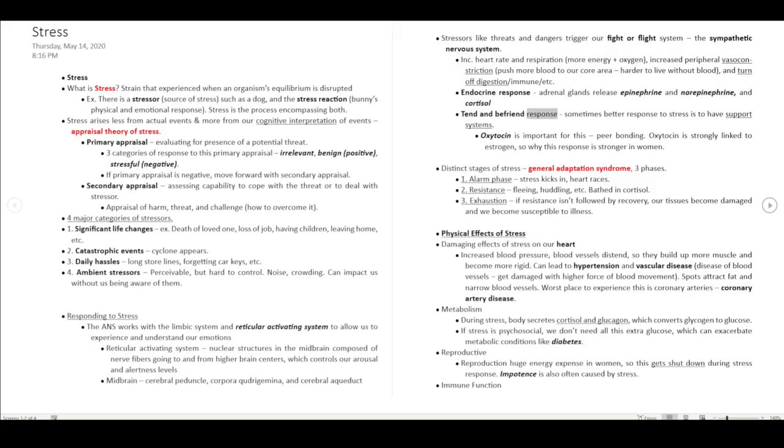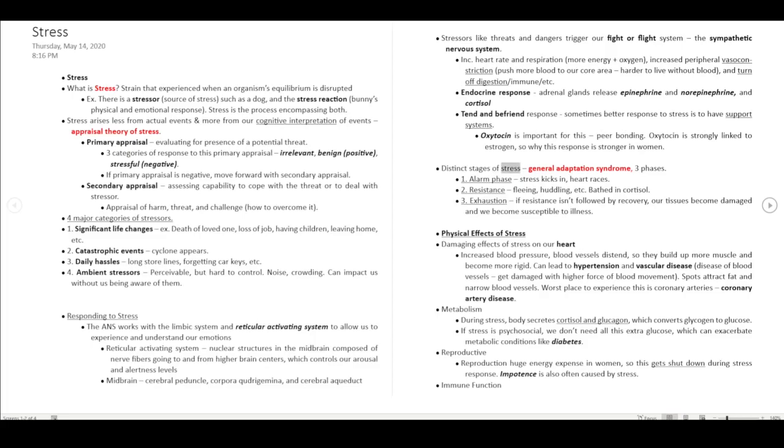Tend and befriend response: sometimes a better response to stress is to have support systems. Oxytocin is important for this, for peer bonding. Oxytocin is strongly linked to estrogen, which is why this response is stronger in women.